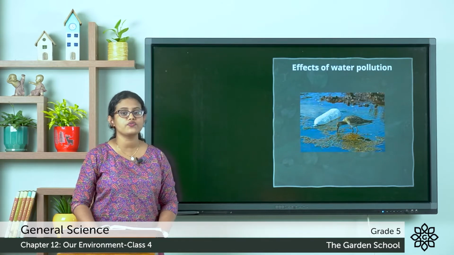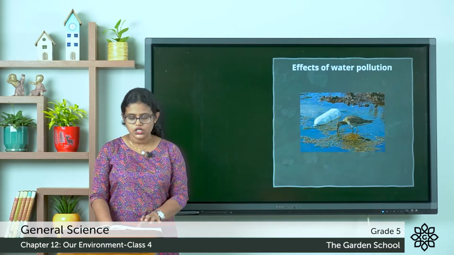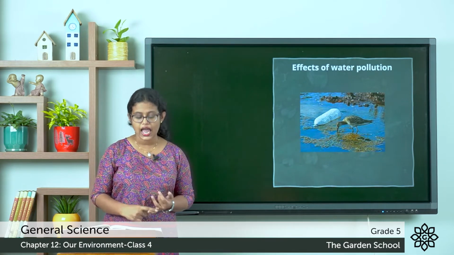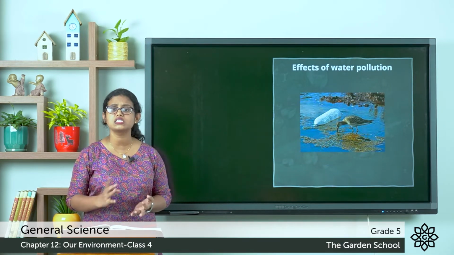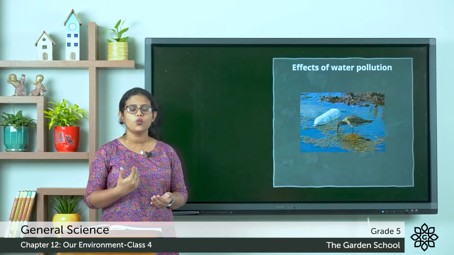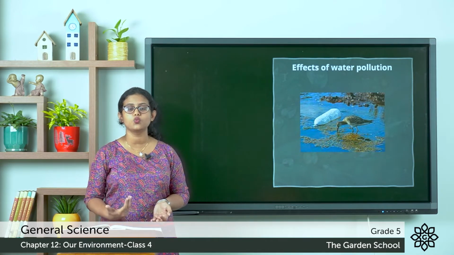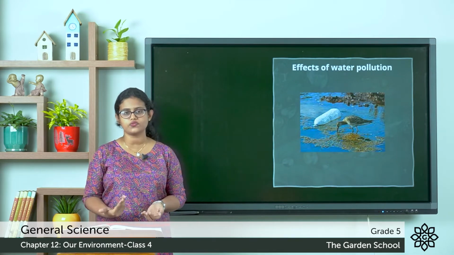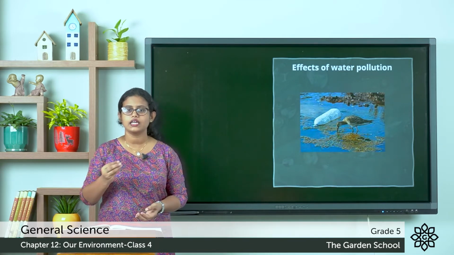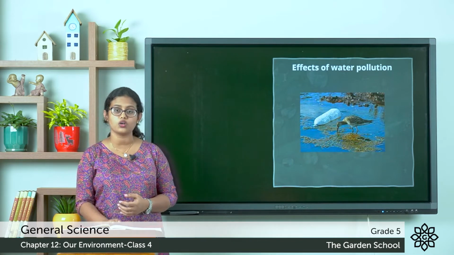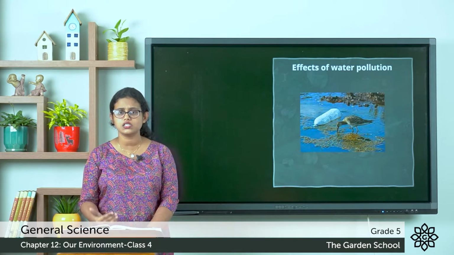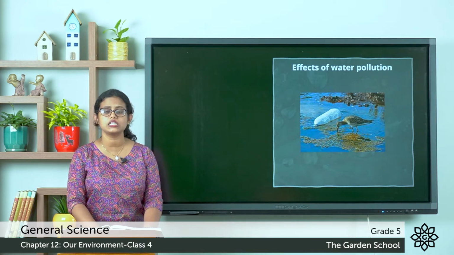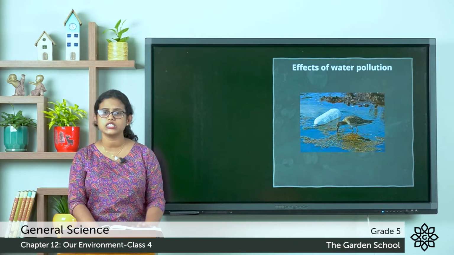Now let's see the effects of water pollution. This polluted water carries germs as well as poisonous chemicals. So we cannot use this polluted water for drinking purposes. When we use it for drinking, the chemicals that are present in the polluted water can cause many serious health problems. For example, it can cause diseases such as cholera and typhoid.